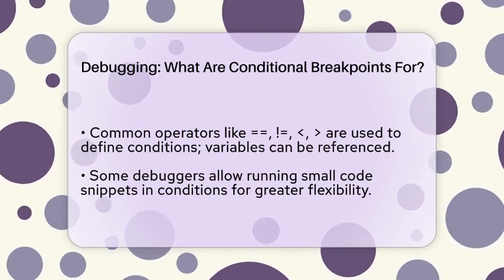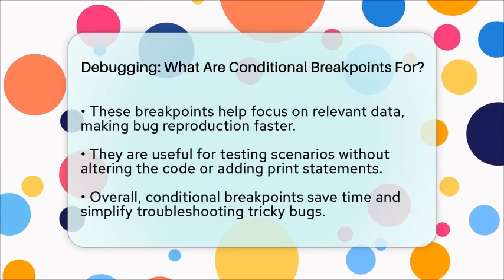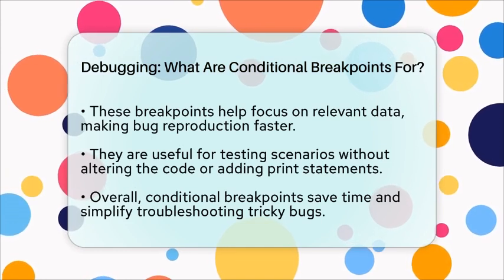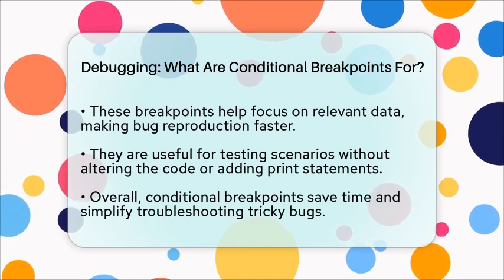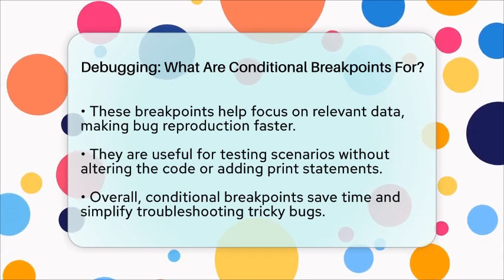Conditional breakpoints also help when you want to test specific scenarios without changing your code. You can pause at just the right moment, check what's happening, and then continue. This way, you don't have to manually step through every line or add extra print statements.